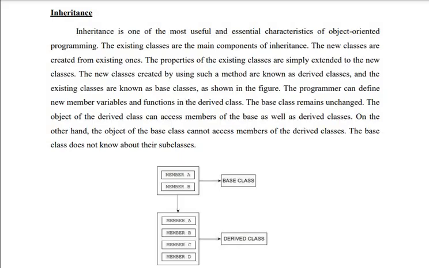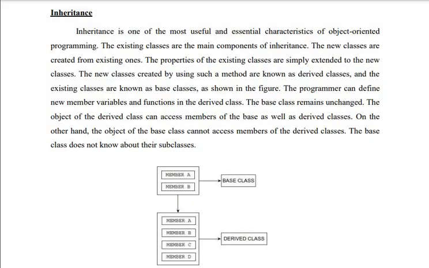So what is the advantage? Look at this example. I have a base class with member A, member B, and I have a derived class. Derived class means the class which is newly created. Base class is nothing but parent class or superclass.